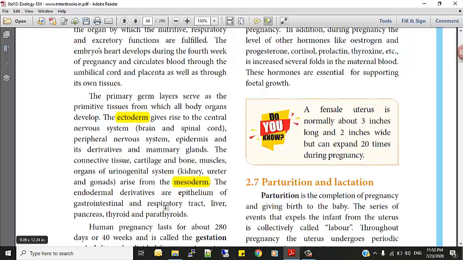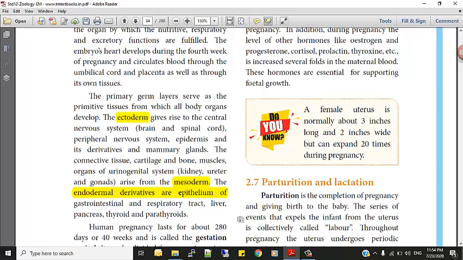So this paragraph emphasizes the derivatives of organs. From the primary germ layer we have 3 layers, and each of the 3 layers gives rise to different organs. Let us first see what ectoderm gives rise to. Brain, spinal cord, peripheral nervous system and skin. Skin means epidermis and its derivatives and the mammary gland. So these are the organs arising from the ectoderm.